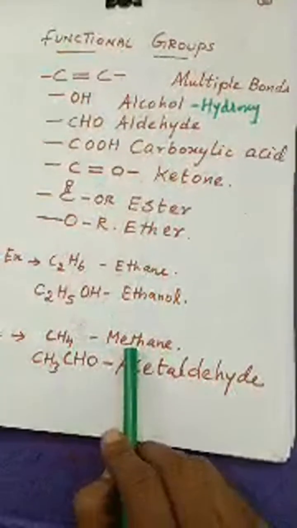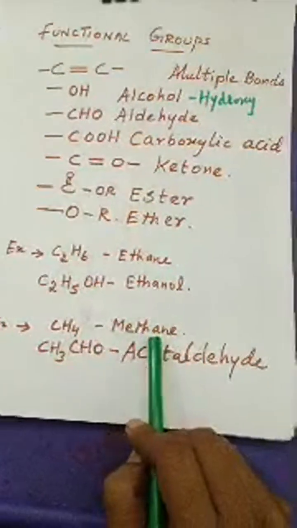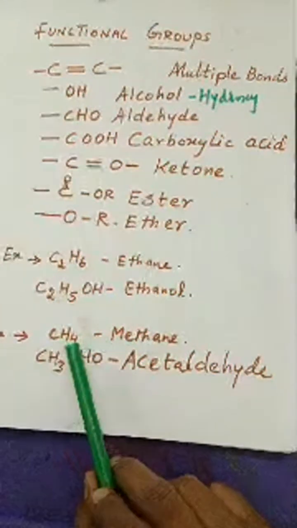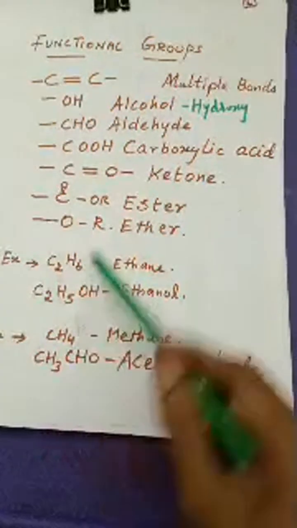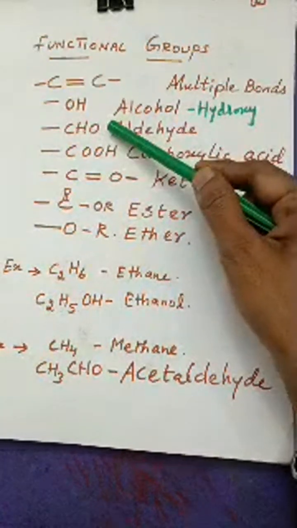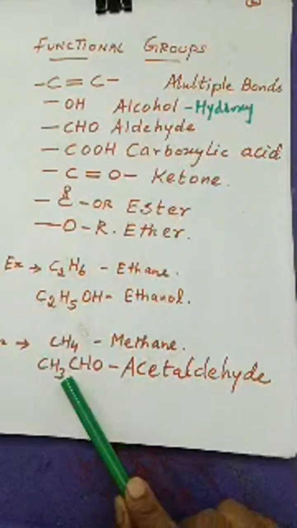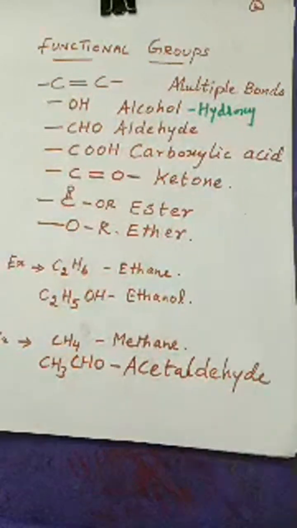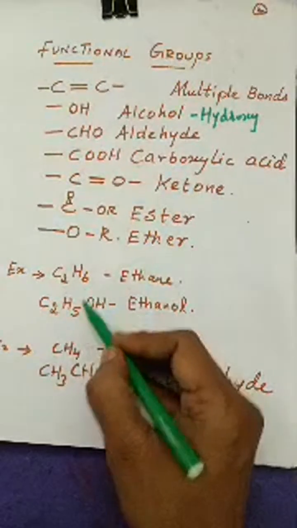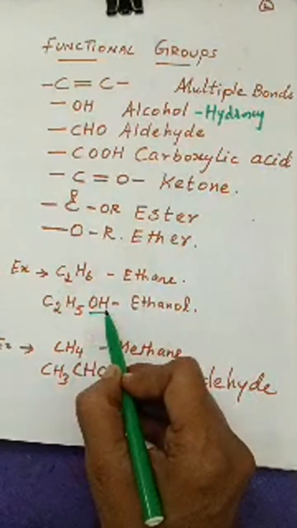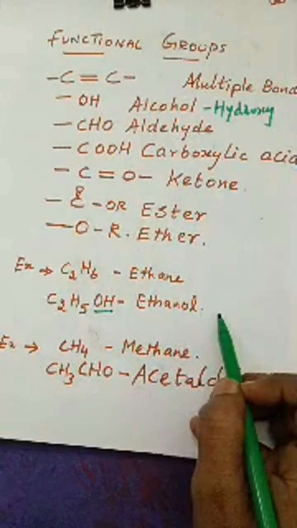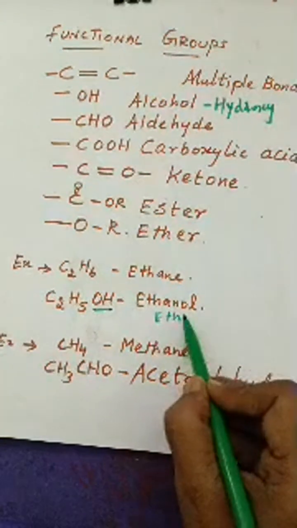CH4 is methane. This is again an alkane, and here again one hydrogen atom has been replaced by another group, the aldehyde group CHO, which I have given here.